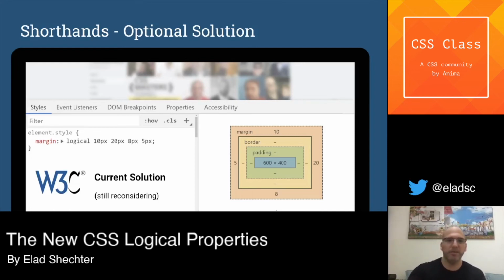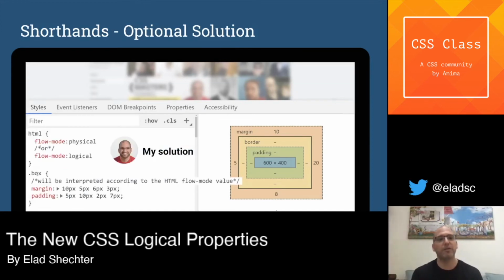And I really went to the W3C GitHub and offered my suggestion. I offered to create another property in CSS, a new one that will be called flow mode. The default value of this property will be physical, and it means that every website that doesn't use this property will be in physical properties, and this is the browser default, and this way all the older browsers in the world don't get any problem if they don't write this property.